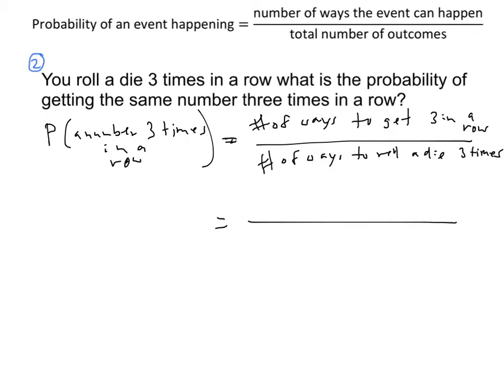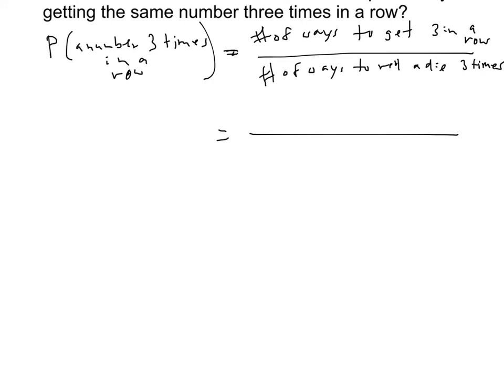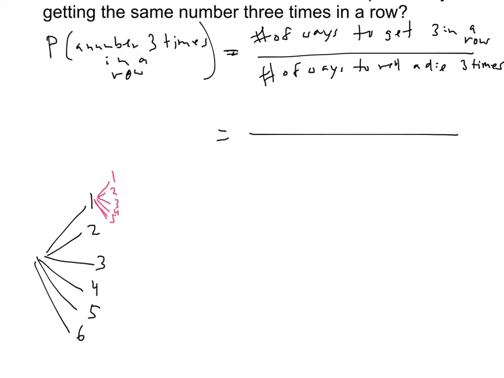All right, so let's go ahead and think about how we could count these. Let's first figure out the bottom. How many ways are there to roll a die 3 times? Okay, well, what if we roll it first? What could happen? We could either get a 1, or a 2, or a 3, or a 4, or a 5, or a 6. And then so now if we roll it once, we have 6 ways to do that. But then for each of these, after that, for the second roll, I could either get a 1, a 2, a 3, 4, 5, or 6.